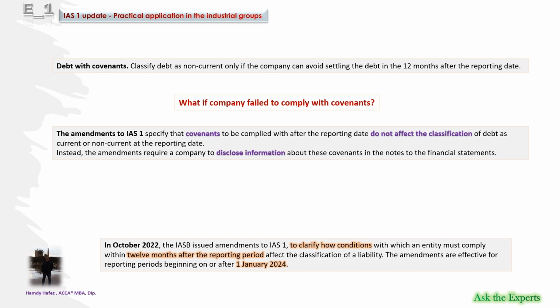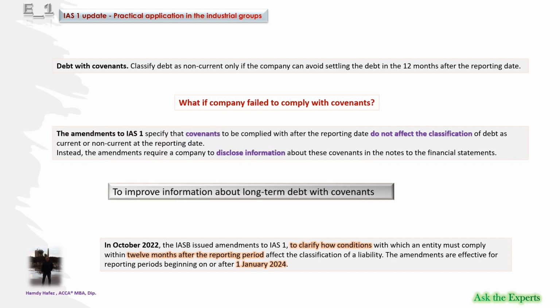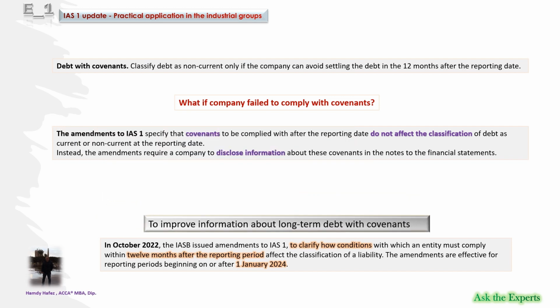But what if the company fails to comply with covenants? The amendments to IAS 1 specify that covenants to be complied with after the reporting date do not affect the classification of debt as current or non-current at the reporting date. Instead, the amendments require a company to disclose information about these covenants in the notes to the financial statements. So, as a conclusion, the IASB amends IAS 1 to improve information about long-term debt with covenants.